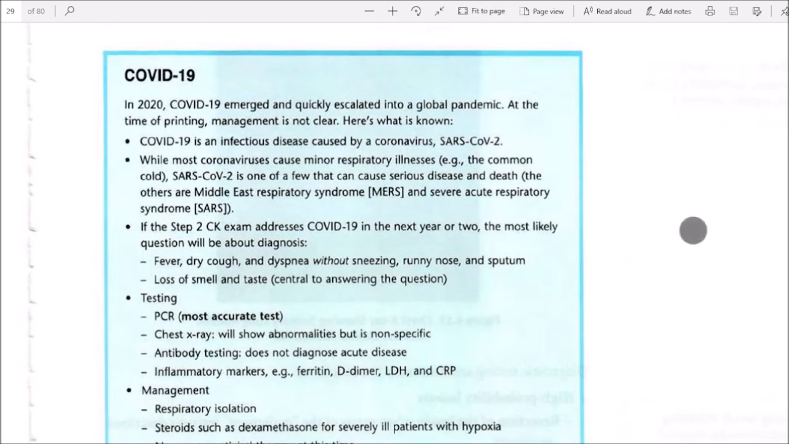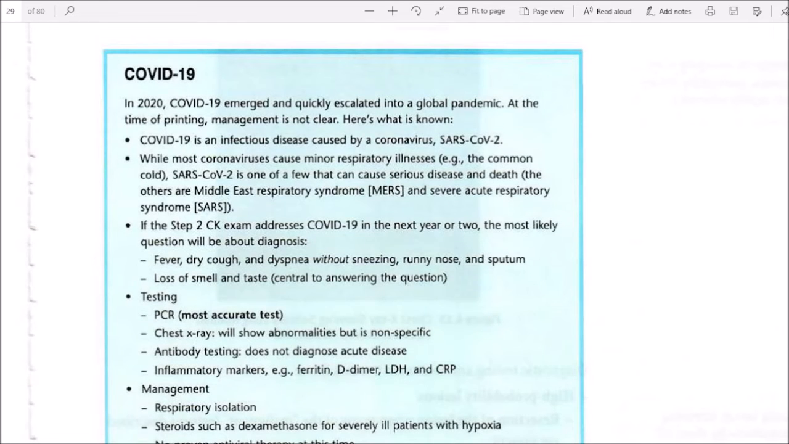COVID-19. In 2020, COVID-19 emerged and quickly escalated into a global pandemic. At the time of printing, management is not clear. Here is what is known. COVID-19 is an infectious disease caused by the coronavirus SARS-CoV-2. While most coronaviruses cause minor respiratory illnesses, like the common cold, SARS-CoV-2 is one of the few that can cause serious disease and death. The others are Middle East Respiratory Syndrome (MERS) and Severe Acute Respiratory Syndrome (SARS).